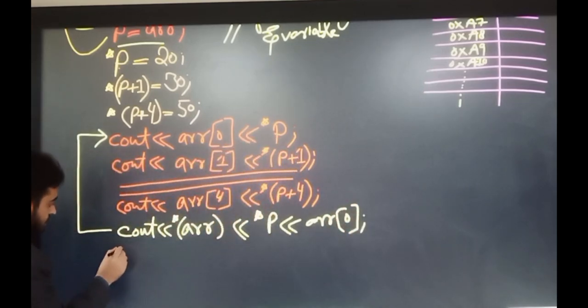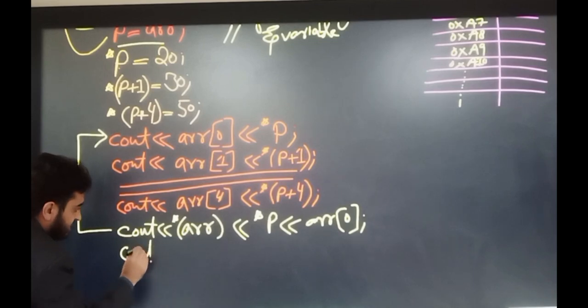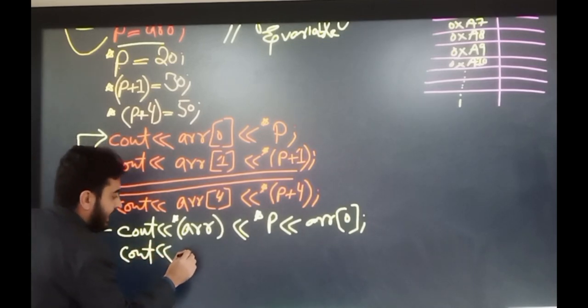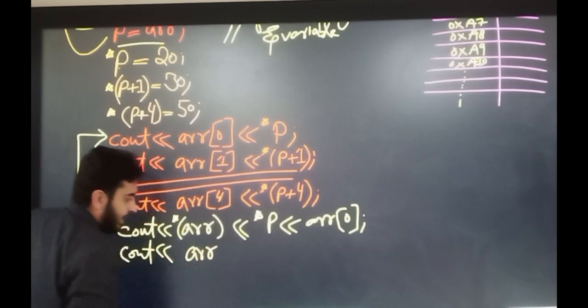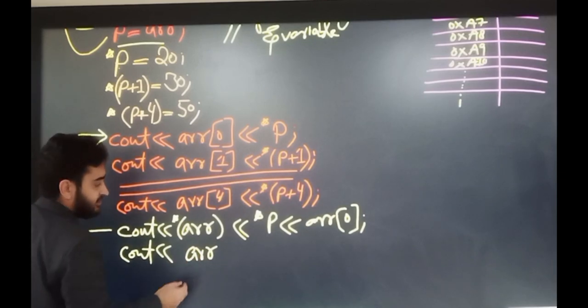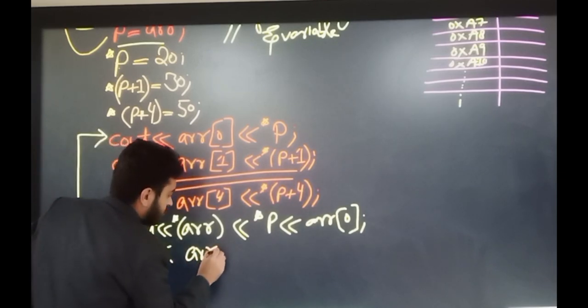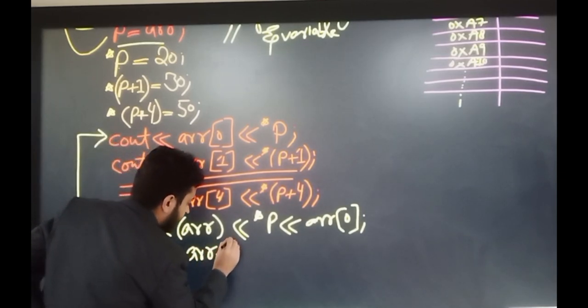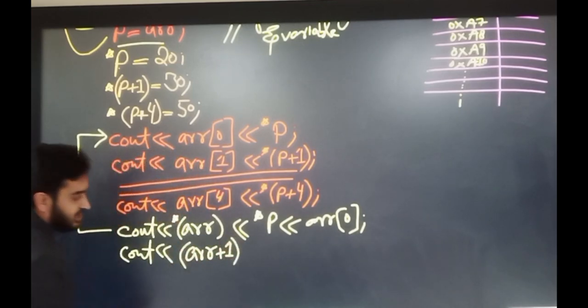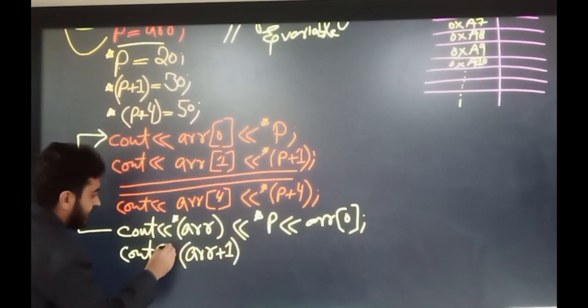Similarly, we can access the second element by incrementing the address of the first element. If you increment it by 1, in this way we can access the second element of the array.